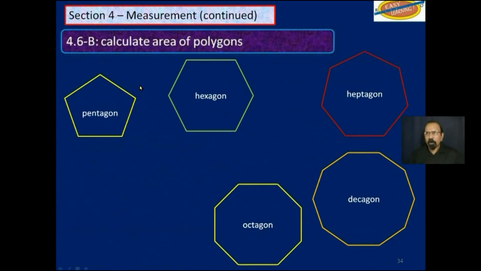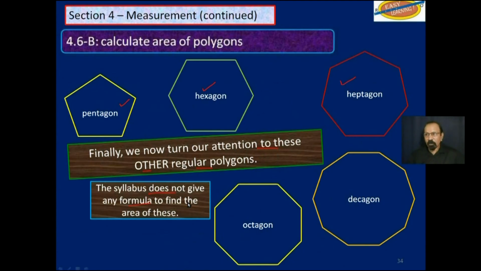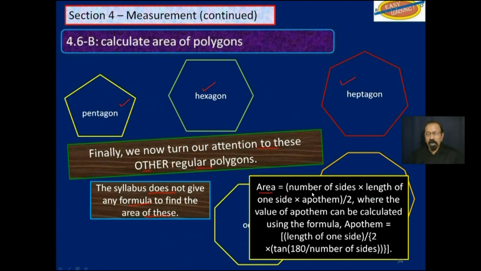Calculate the area of polygons. Now, we will turn our attention to these other regular polygons: pentagon, hexagon, heptagon, and so on. There is a principle that we will learn, and all of them would become very easy. The syllabus does not give any formula to find these areas. So the area for any polygon is this: number of sides times length of one side times the apothem, divided by 2.